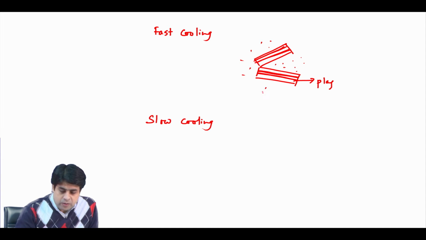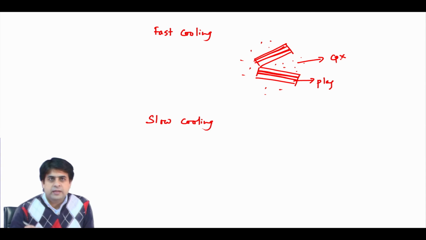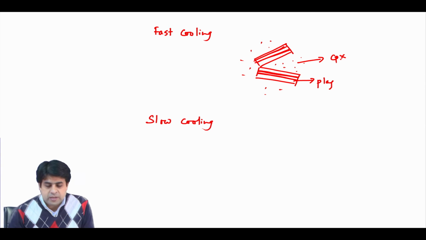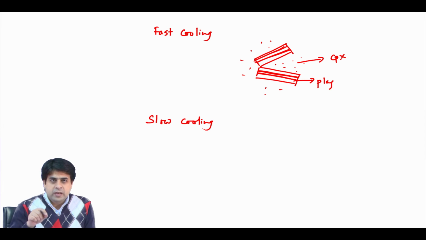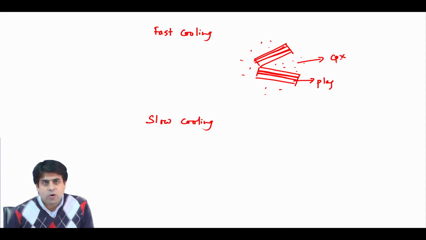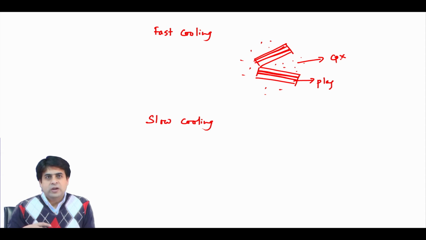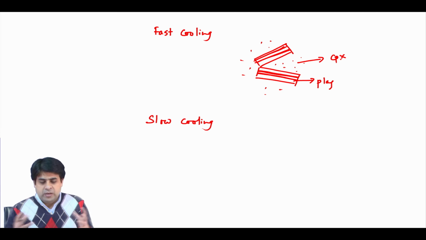In between, because the nucleation energy of clinopyroxene is higher than that of plagioclase, many clinopyroxene, diopside crystals will form and nucleate, but with fast cooling they will not get enough time to grow bigger crystals.